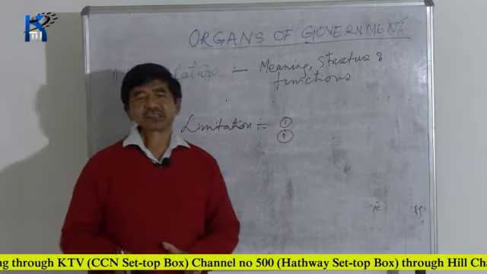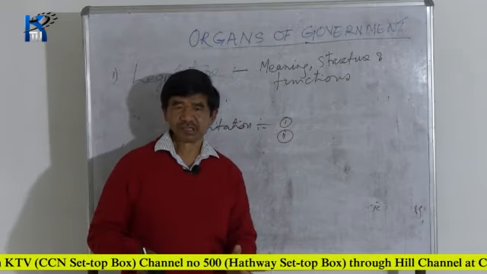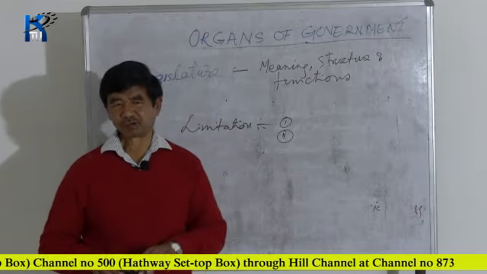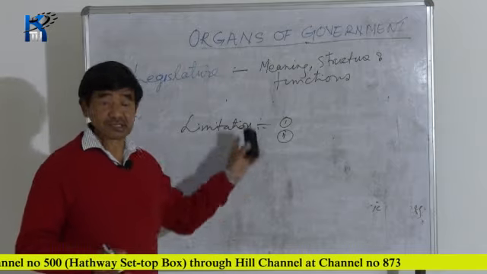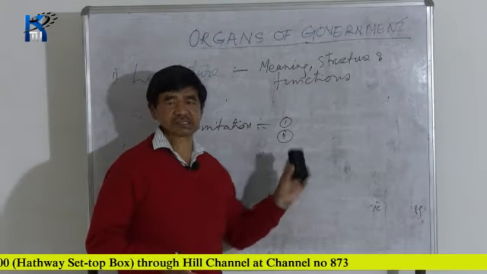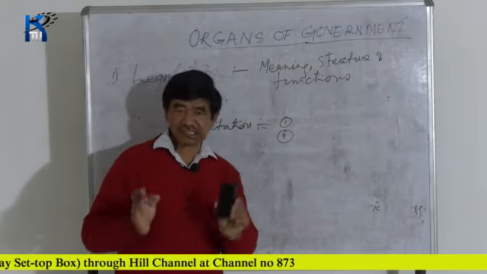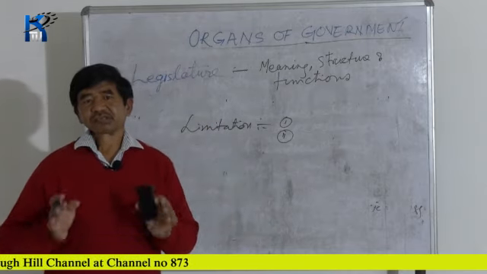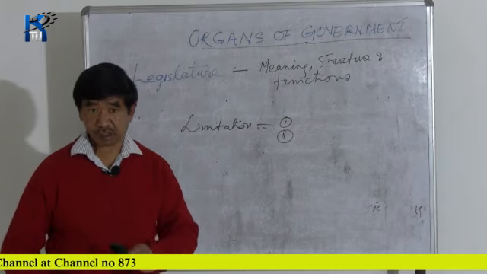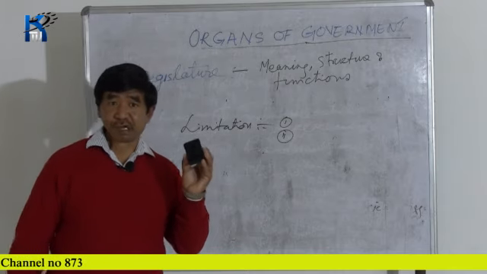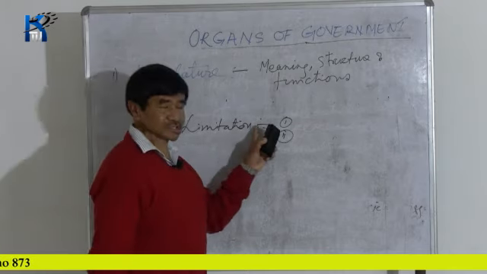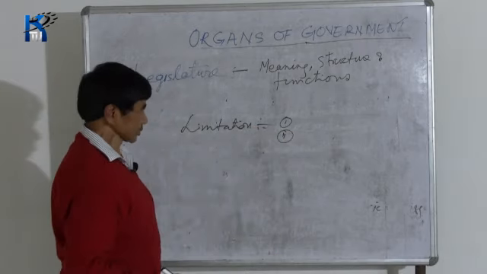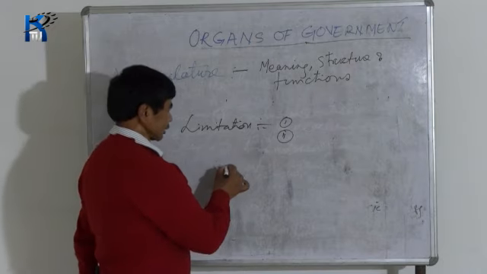From the ordinary viewpoint, we say ministers are more powerful. Even common people say he is more powerful. That means MP is legislature, and the minister is executive. So the executive is gaining. If we see the different countries of the world, we find that the executive is becoming more powerful. So the rise in power of the executive means the decline of the legislature. And these are the limitations.